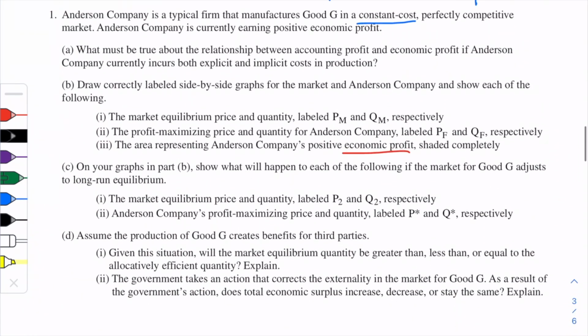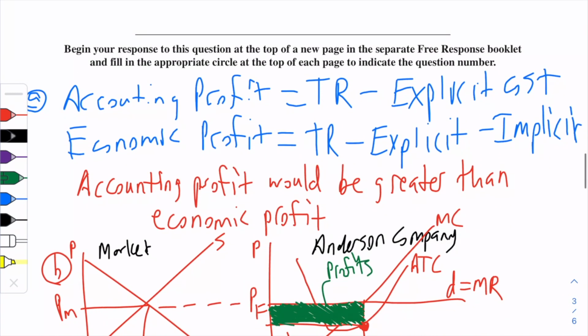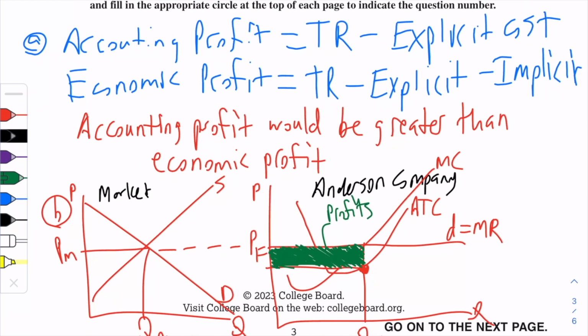Part C. On your graph in part B, show what will happen to each of the following if the market for good G adjusts to the long-run equilibrium. We're going to label the new price and quantity for both firm and the market. So, are you making profits? Yes. Since you're making profits, what happens next? Firms will enter. If firms enter, that means supply goes up. Supply 2, I now draw the new equilibrium, P2, Q2.